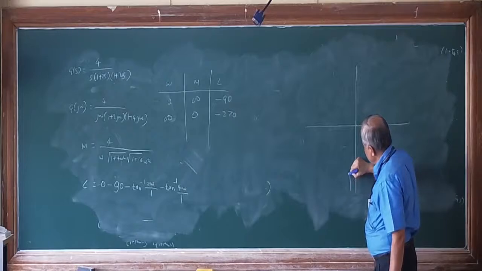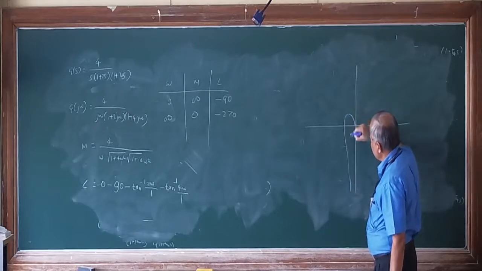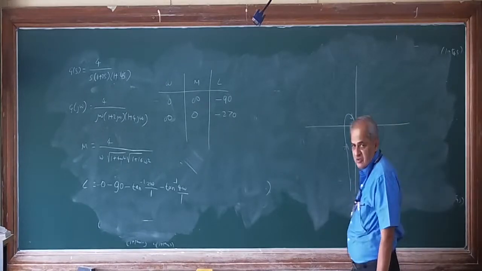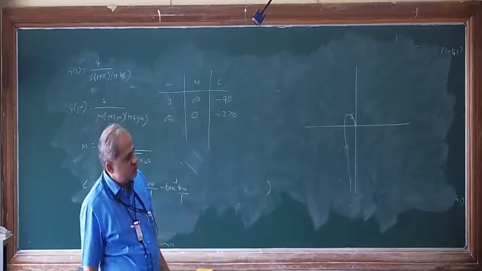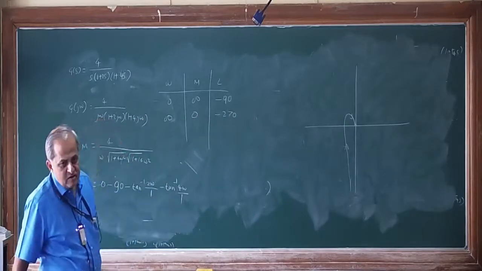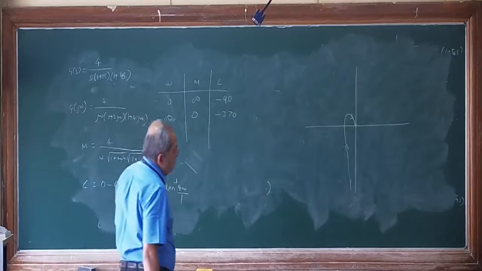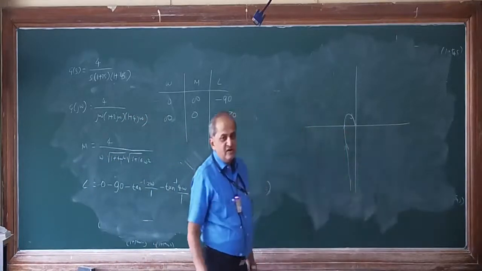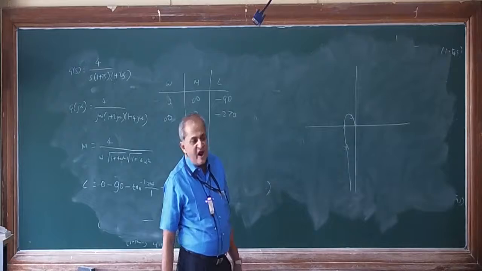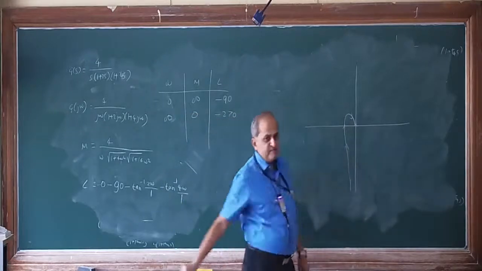So here it will cut like this and move like this. Is it okay? This is the plot. Now I want to find out where it cuts the real axis and what this intercept is.